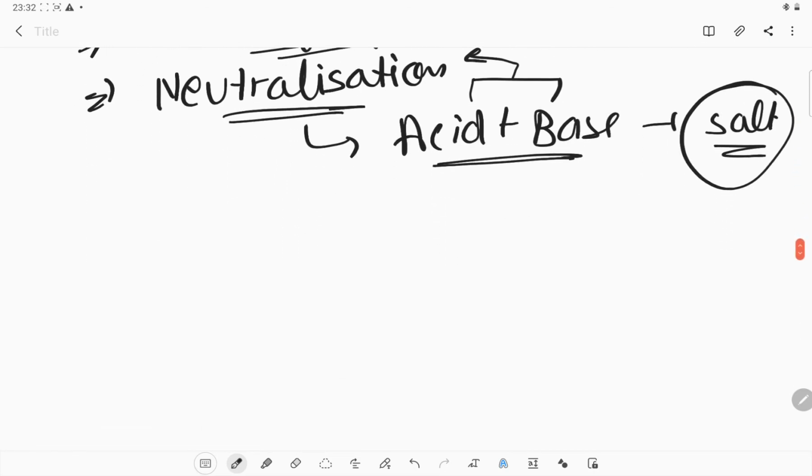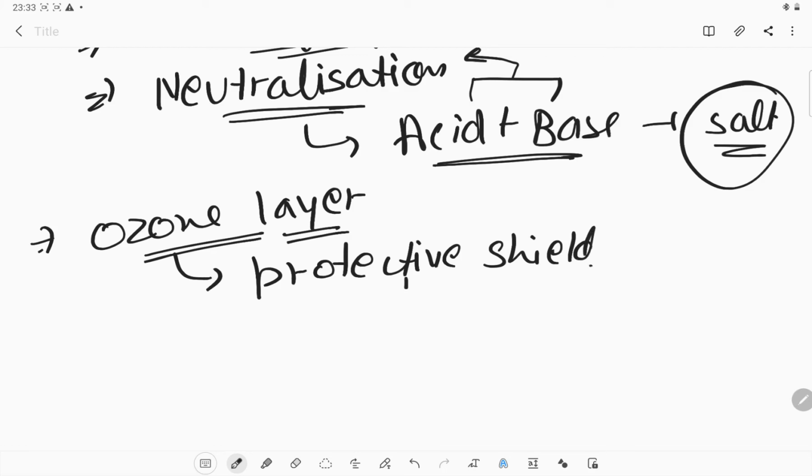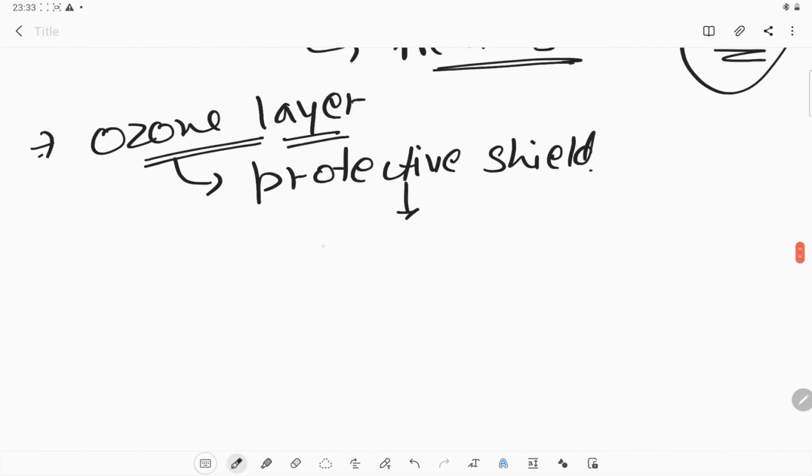Now there is an interesting example also, about the ozone layer. Is the working of the ozone layer a chemical or physical change? The examiner can even ask this question. So what is the ozone layer? It is a protective shield in our atmosphere, which protects us from the ultraviolet radiation that comes from the sun.